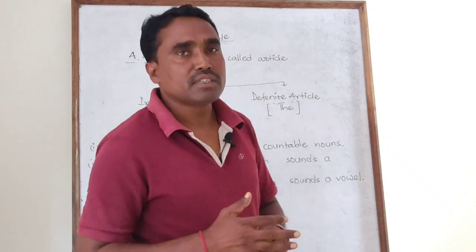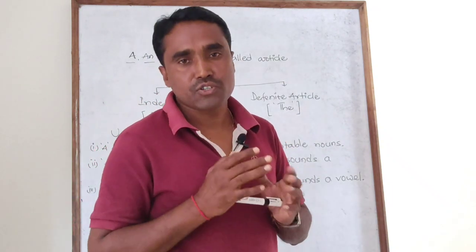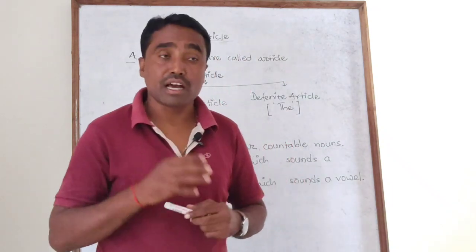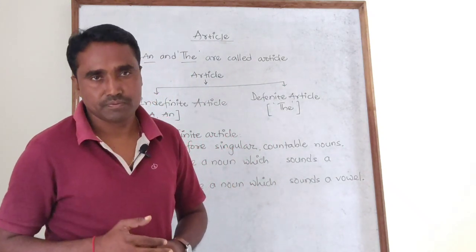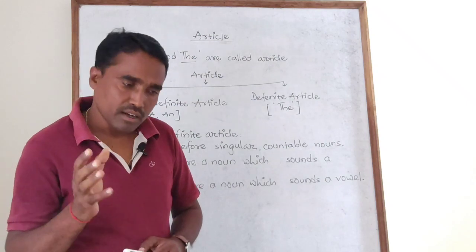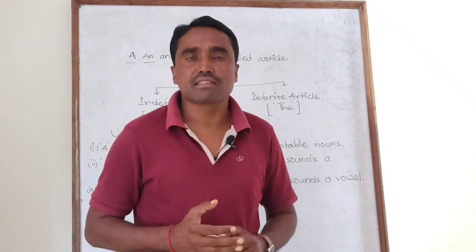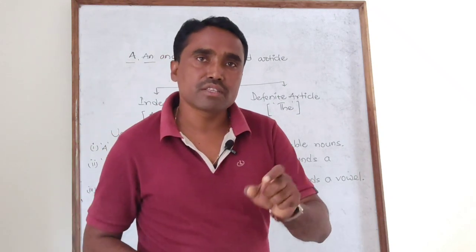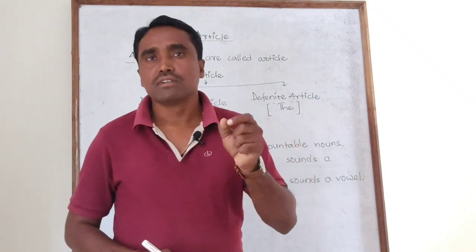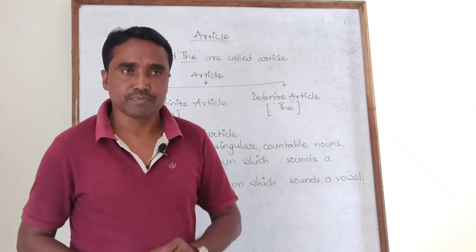Most of the time, if I ask the students in my class, can you tell me when we should use a or an? Most of the time I got the answers that if a word starts with a vowel, we should use an.